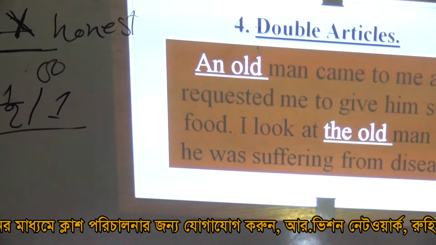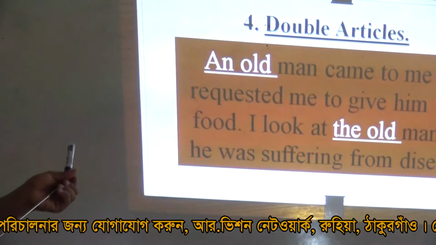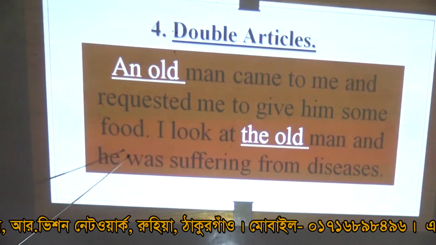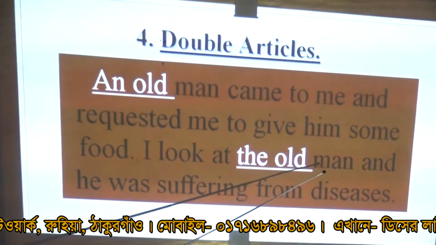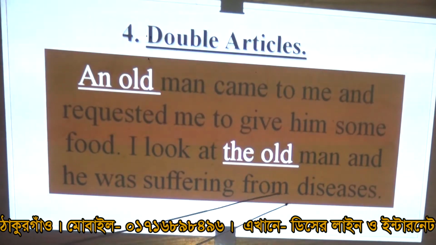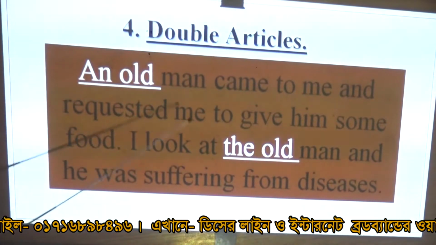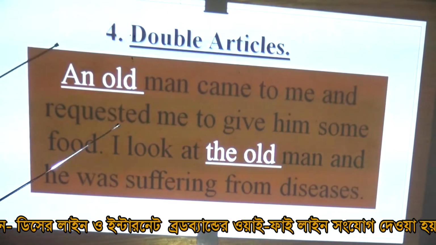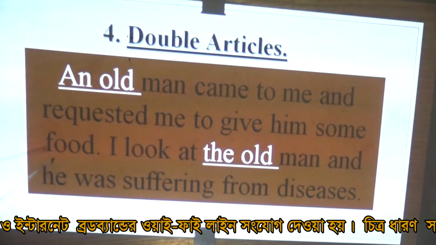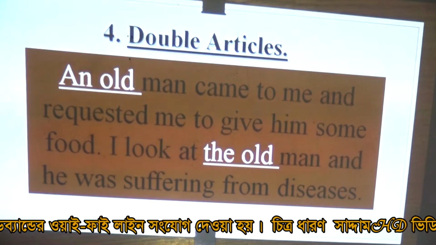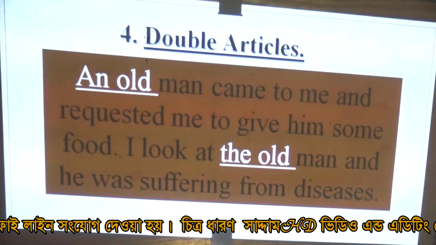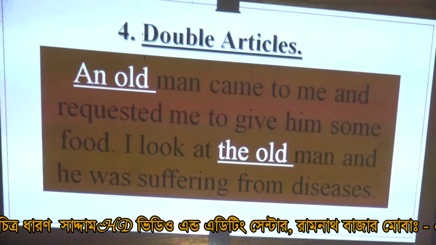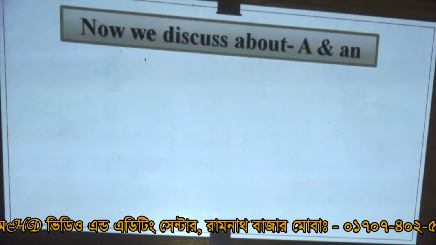Next, double articles. An old man came to me and requested me to give him some food. I looked at the old man and he was suffering from disease. Here, an old man and the old man are the same person. Double article means a or an or any articles, or no use of articles. After that, the man or thing is used again and again. Next, we fill up the gap, always "the". So it is a double article.